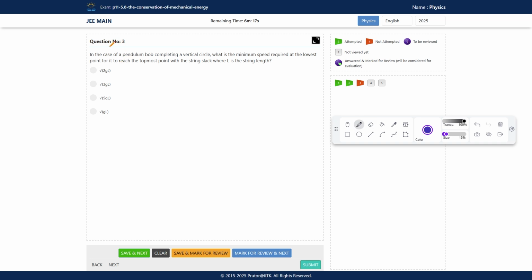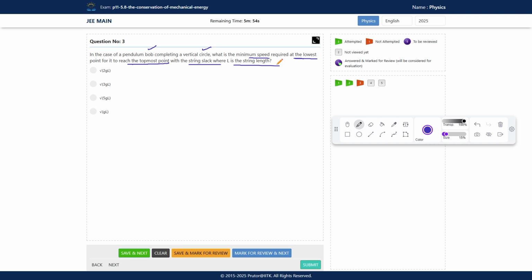Next one. In the case of a pendulum bob completing a vertical circle, what is the minimum speed required at the lowest point for it to reach the topmost point with the string slack, where L is the string length?